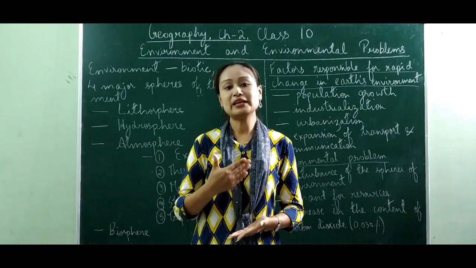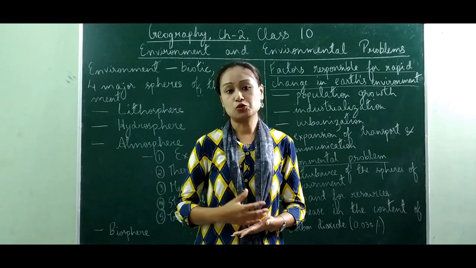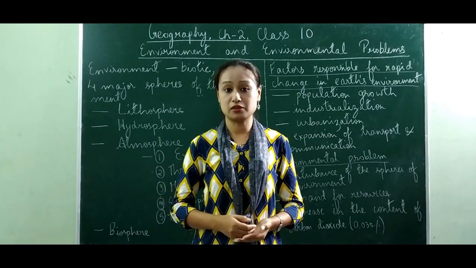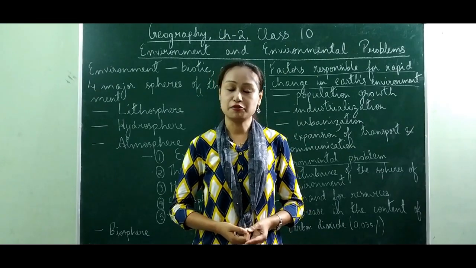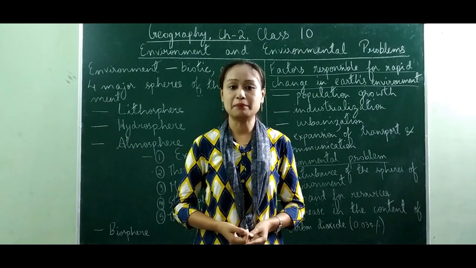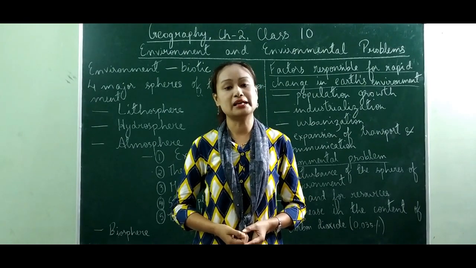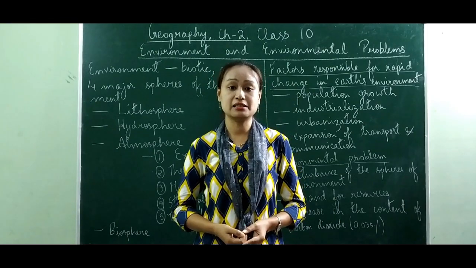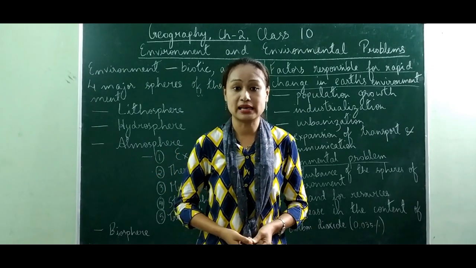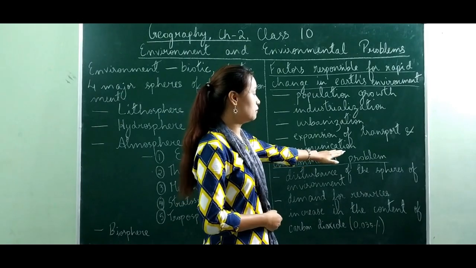So when a particular area is converted into urban centers or urban areas, transport facilities increase, which leads to pollution from the smoke emitted from the vehicles. Okay, at the same time the use of all the electrical appliances at home also leads to an increase in the content of carbon dioxide in the atmosphere, and this is a result of urbanization, or in other words, modernization. Next we have expansion of transport and communication.